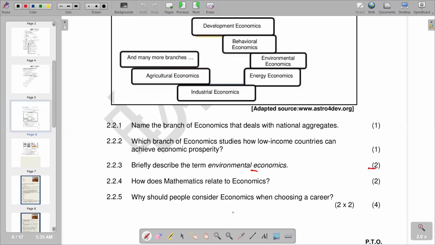So you would see that decision making is also core in terms of the study of economics, which is very important when you are choosing a career.